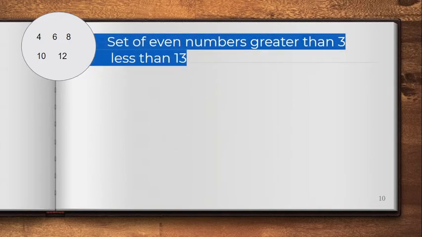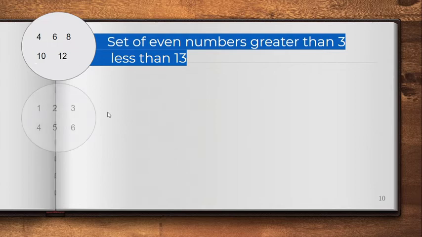Next one. Let's try to describe different sets. So for example, I have here 4, 6, 8, 10, 12. Paano nga ba natin siya maidi-describe? The elements. How are we going to describe this one? So the elements are a set of even numbers greater than 3, less than 13. Dahil nag-start siya sa 4 and nag-end siya sa 12, and these are even numbers, meaning to say, this is a set of even numbers greater than 3, less than 13.